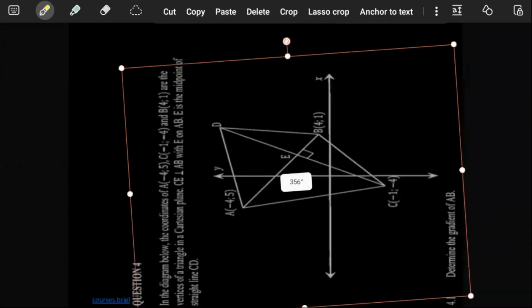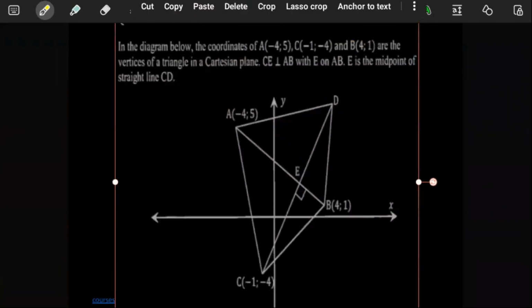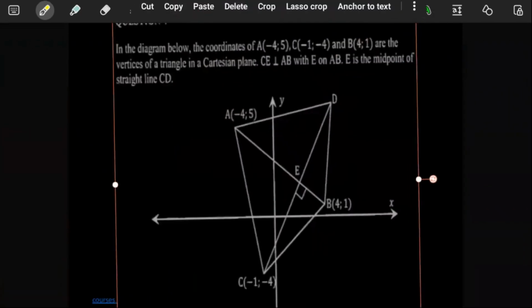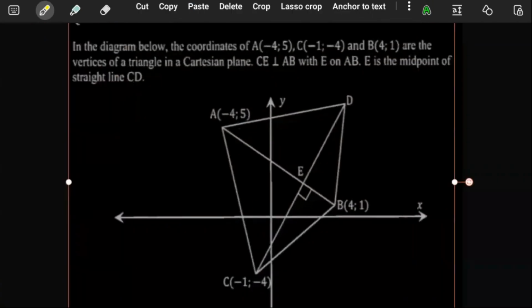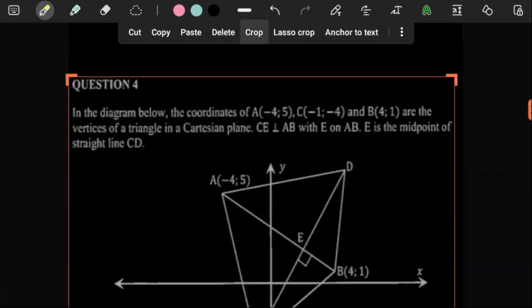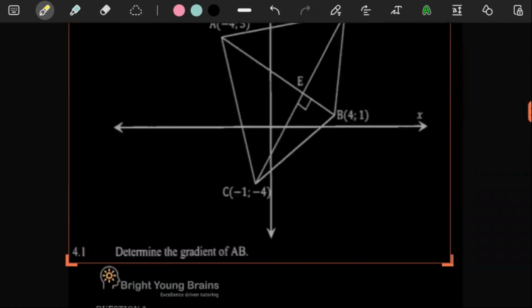Oopsie. What just happened? Why does it look all stretched out? Let's do this. That looks better. So let's crop it out then. Crop this and crop a dot.